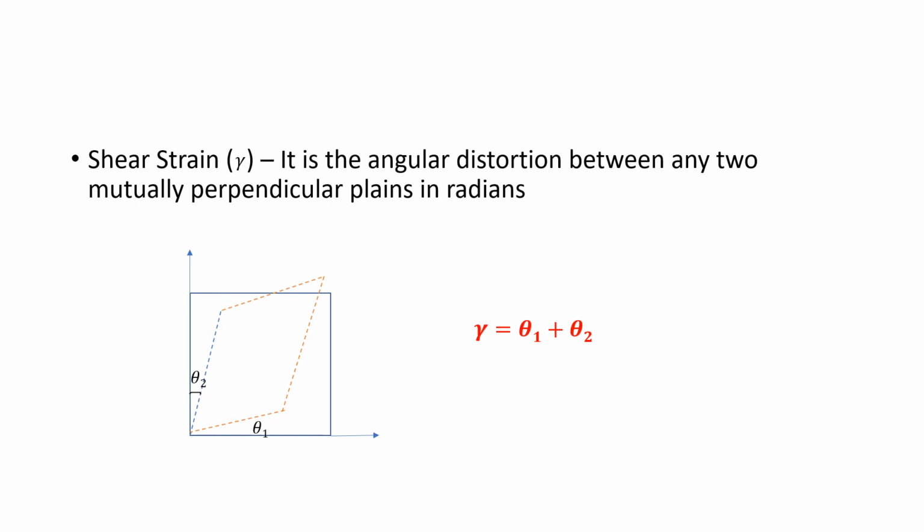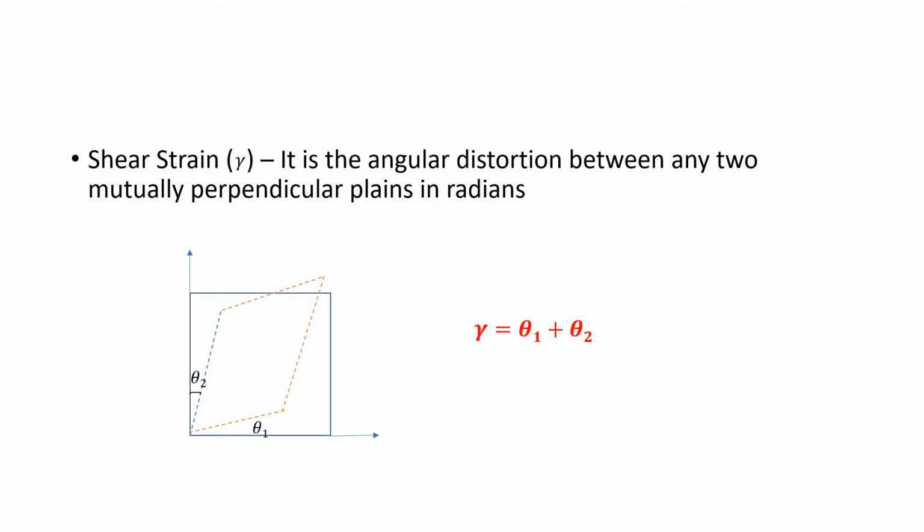Simply, the shear strain, denoted by the letter gamma, is equal to the sum of the angular distortions in radians. Theta 1 and theta 2 are the values of angular distortion, and we have to measure them in radians. This gives us the value of shear strain.